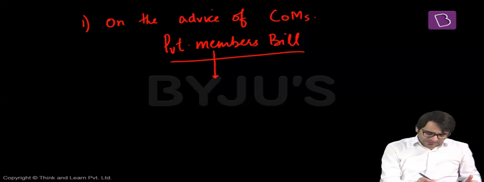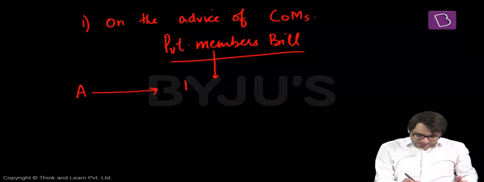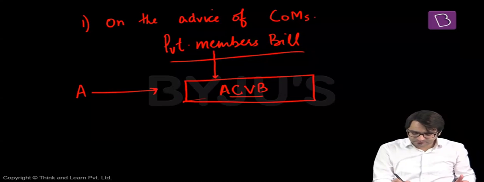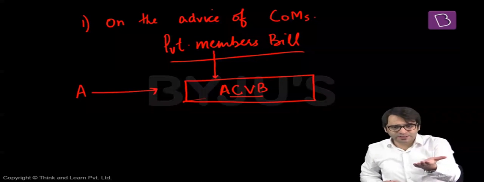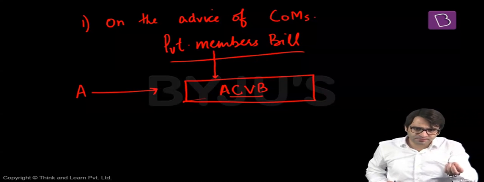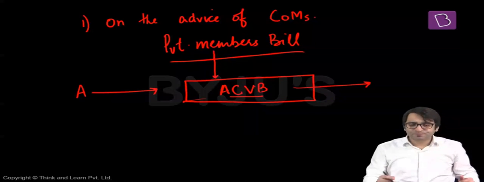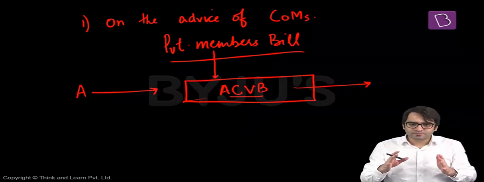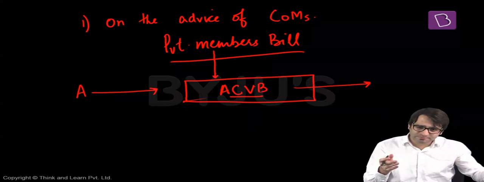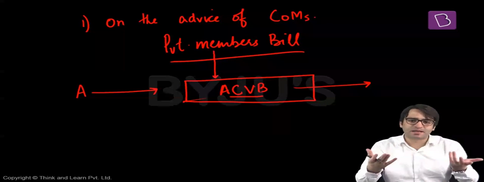Let's assume, for example, that there is a private member in the parliament. He belongs to the opposition. He introduces a bill in the parliament called the Anti-Communal Violence Bill. For example, the bill is introduced in the Lok Sabha by the opposition member, a non-minister. That means it's a private member's bill. But in Lok Sabha, as of now, the government is in a minority. This bill talks about the Anti-Communal Violence Bill being passed in the parliament.